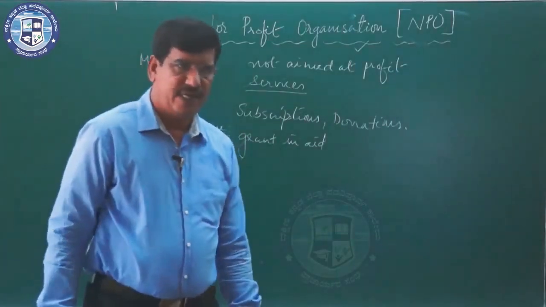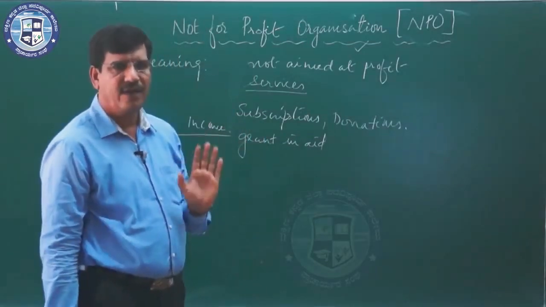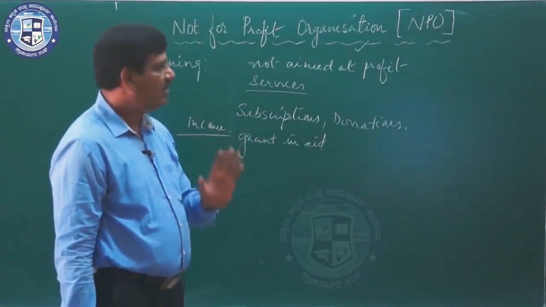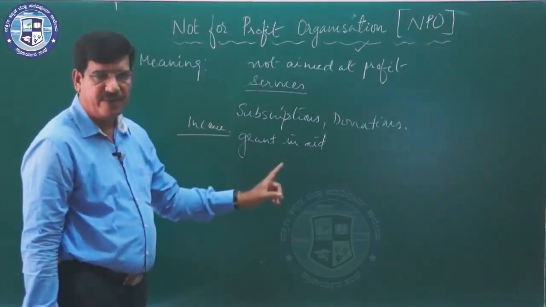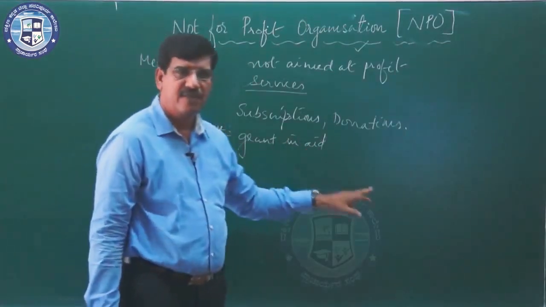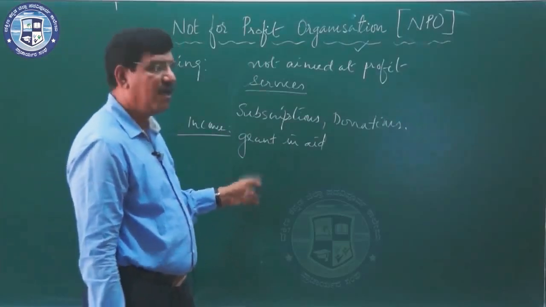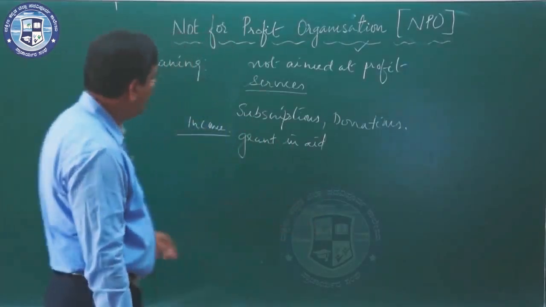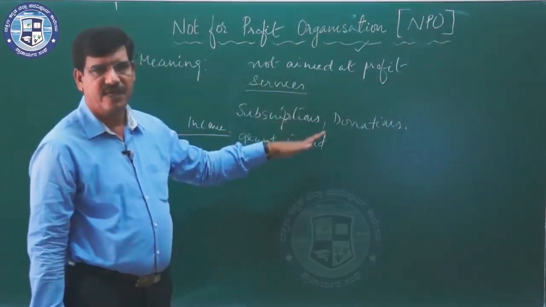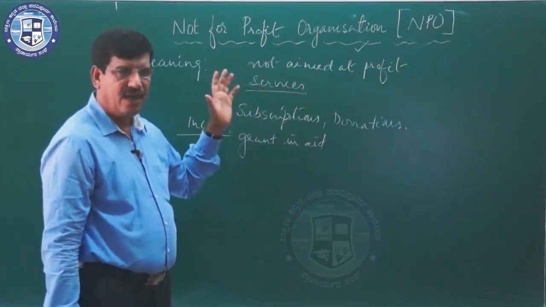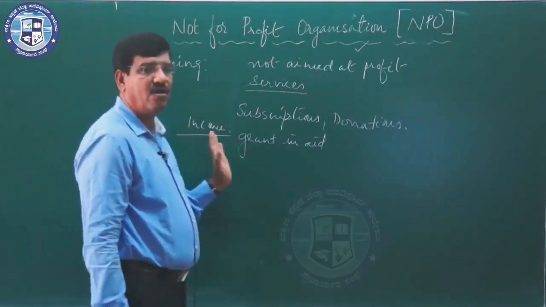Then how are the records maintained? Receipts and payments account, income and expenditure account, and the balance sheet are prepared. It is the statutory requirement of NPO to prepare the financial statements. Why are we preparing these financial statements? Because these statements are prepared to have control over the utilization of funds. And whatever financial statements are prepared, that is receipts and payments account, income and expenditure account, and the balance sheet, have to be submitted to the statutory authority called Registrar of Societies.